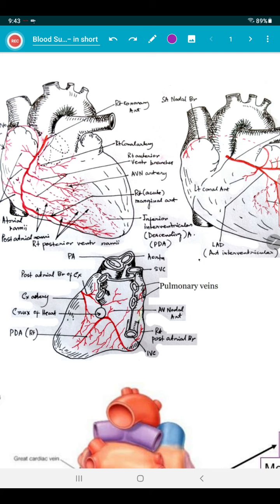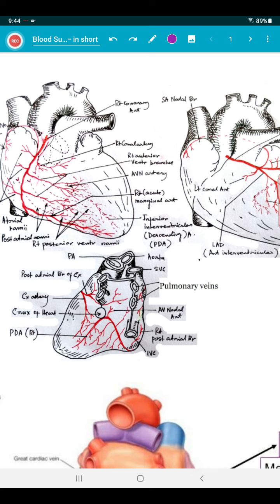Number 2, posterior interventricular branch, arises from the right coronary artery near the crux of the heart. So this part is right posterior ventricular and this part is posterior interventricular branch of right coronary artery. This posterior interventricular branch arises from the right coronary artery near the crux. So from the crux it is arising as a single branch in 70% subjects and passes along the posterior interventricular groove.